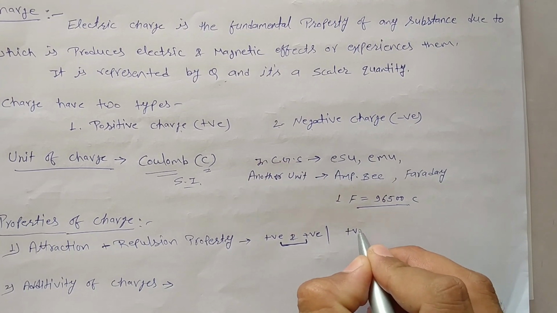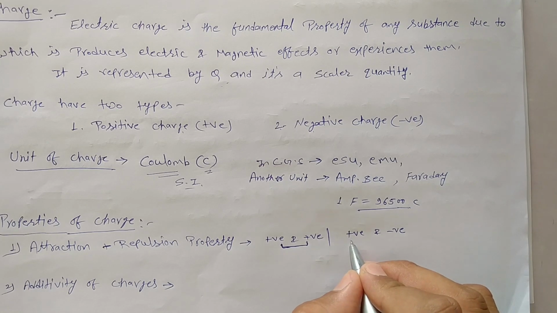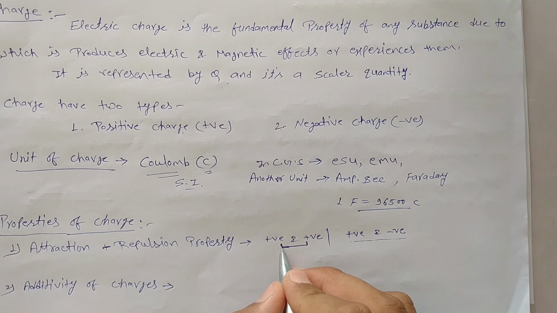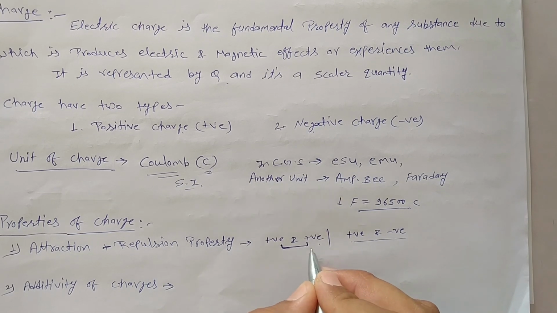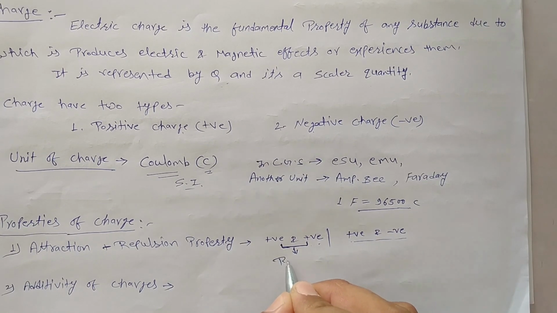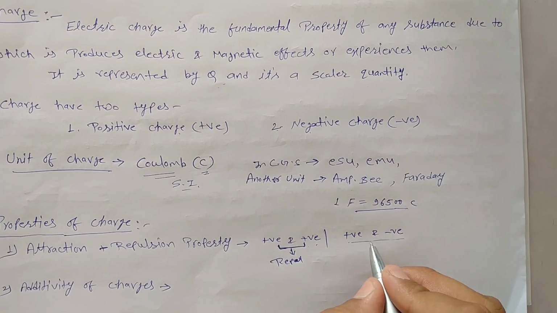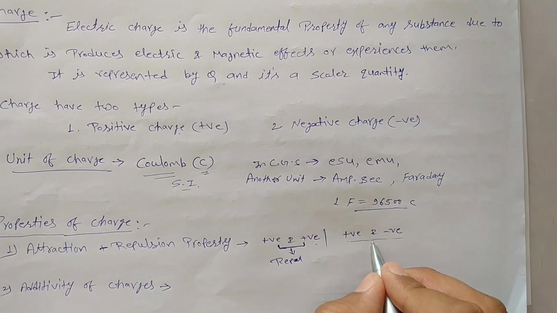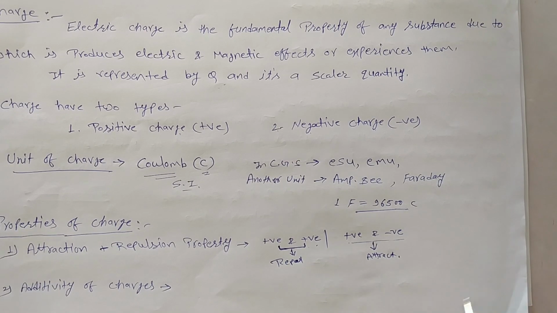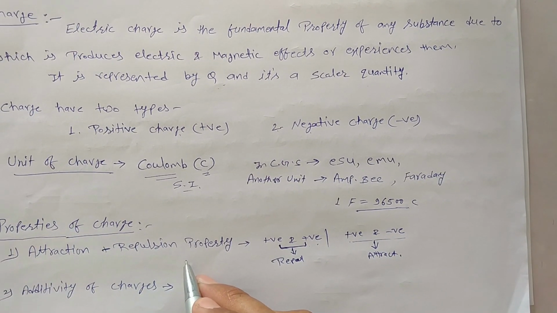Similarly, if one is positive and another one is negative, they are called unlike charges. Like charges repel each other, but unlike charges attract each other. This is known as the attraction repulsion property.